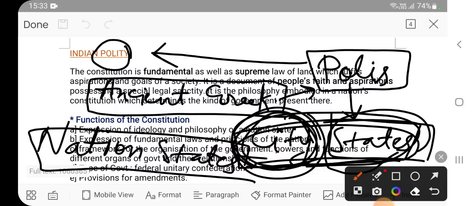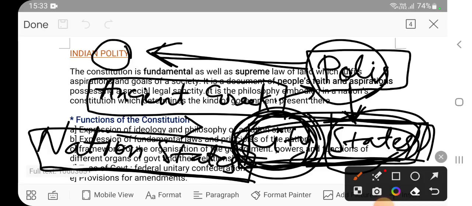The basic difference is that a nation is bigger than a city. A city is a part of a nation. Nation is a bigger concept, like India, Japan, China, Pakistan and any other country. So at that time the word polis was used to denote city states. This word polis is the originator of the word polity. It means polity has its roots in the word polis.